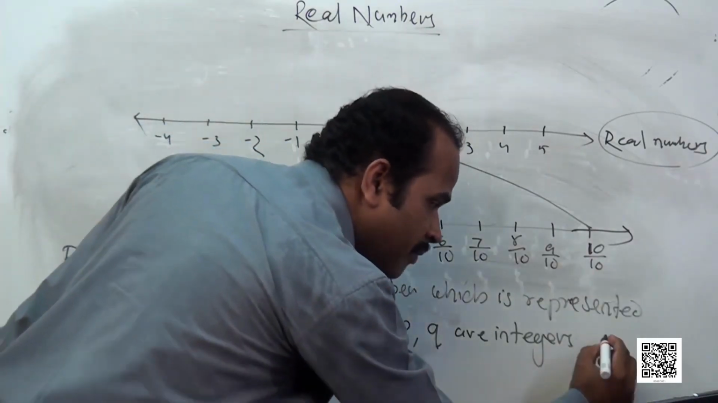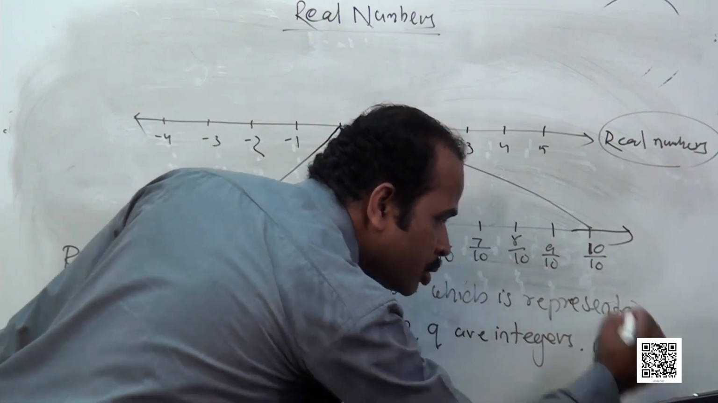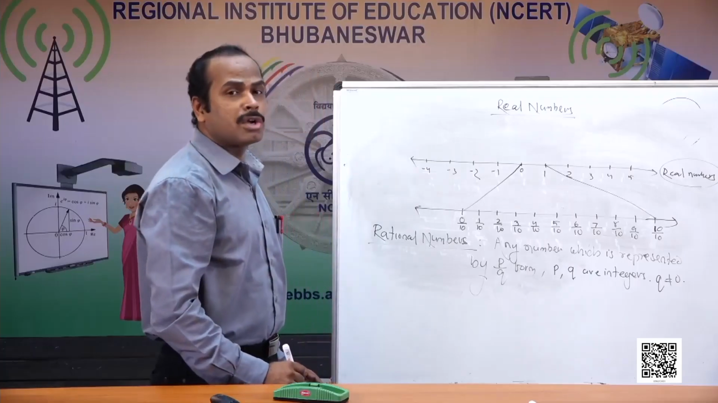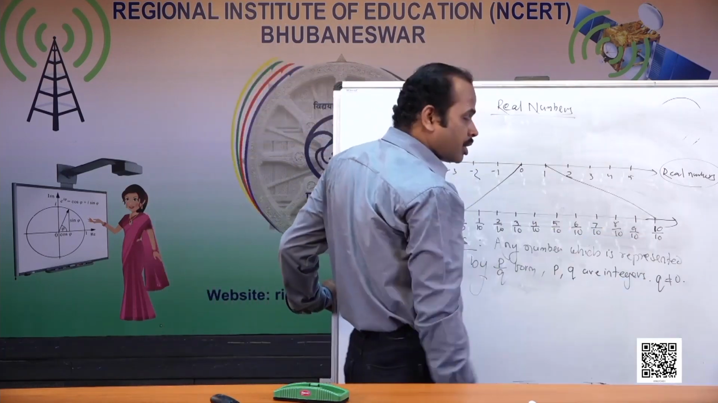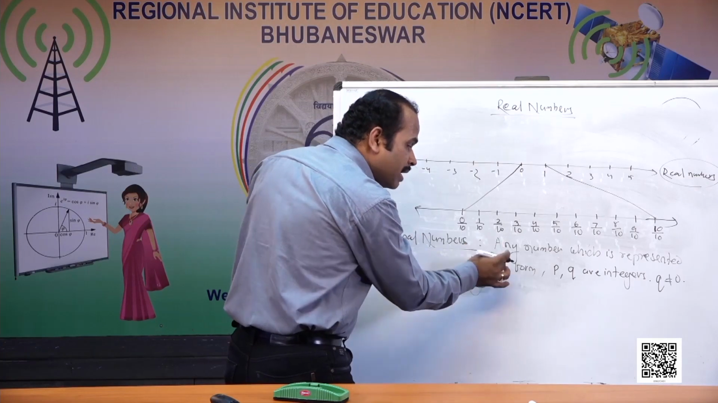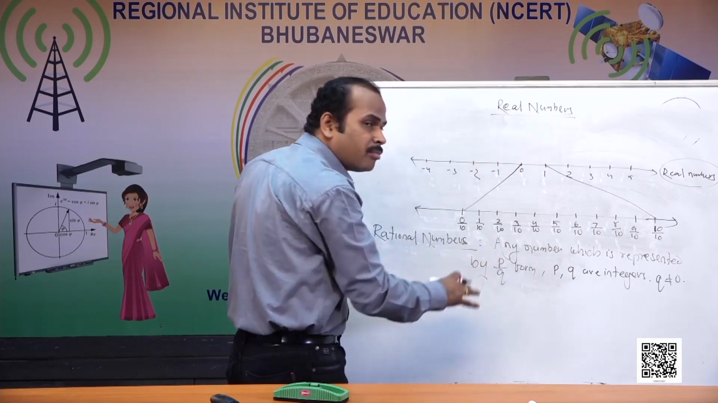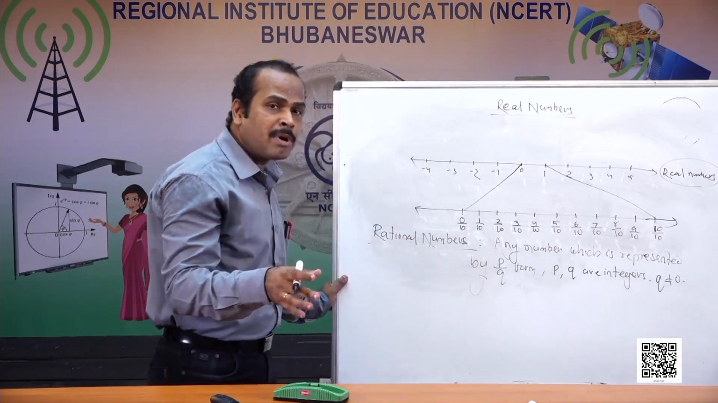And q should not be equal to 0. When p and q are integers and q is not equal to 0, and when we need to express p by q in standard form, we have to find the HCF of p and q.